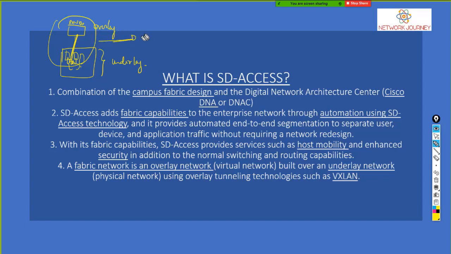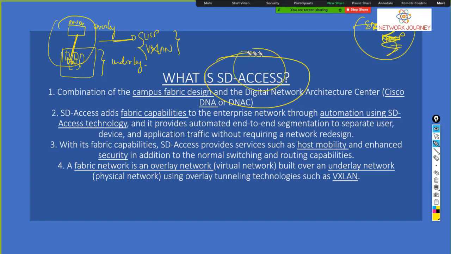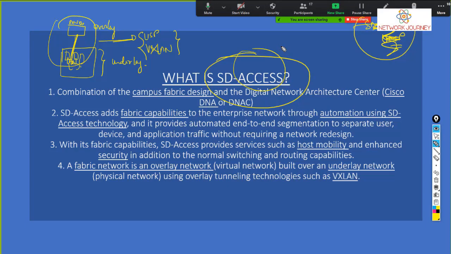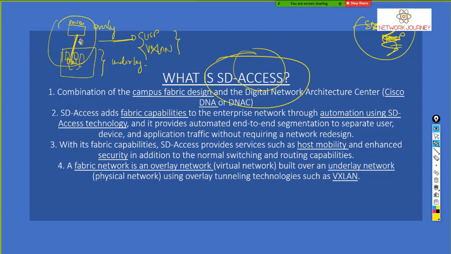There are some protocols like LISP and VXLAN. These are the protocols that we use in SD access. Similarly, in the case of SD-WAN, we have a different protocol like OMP, right? So every SDN technology works on its own protocol. So let's not deviate from the topic. It's all about SD access today. When I take SD-WAN, I'll talk about the SD-WAN protocol and all the integration. In the class today, let's see how the integration happens between the underlay and the overlay components.